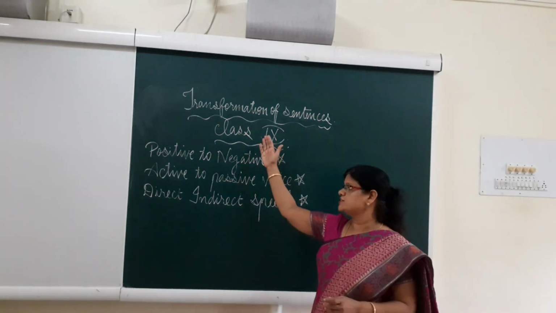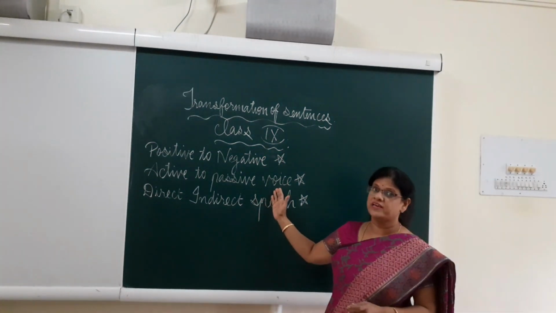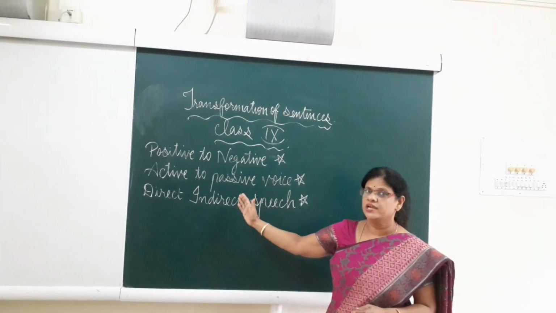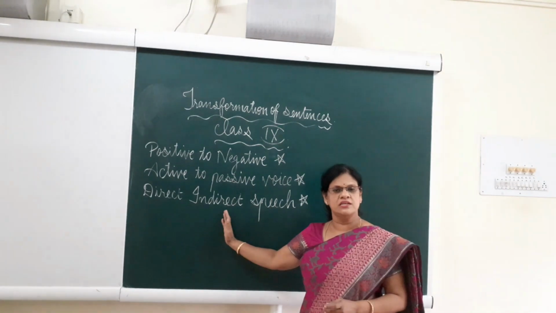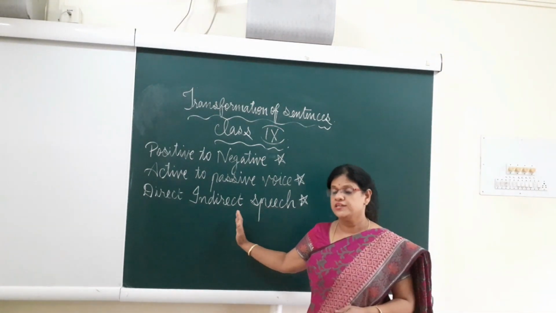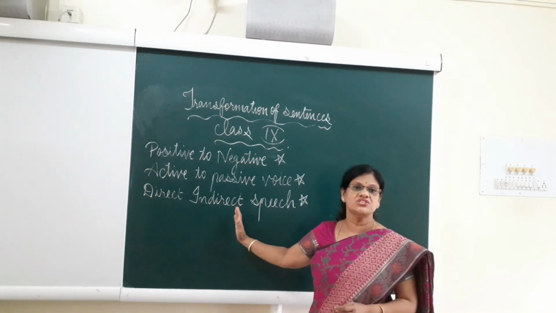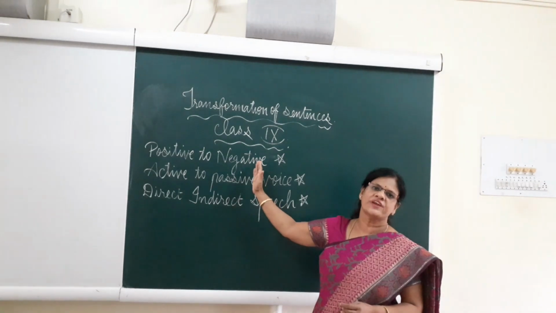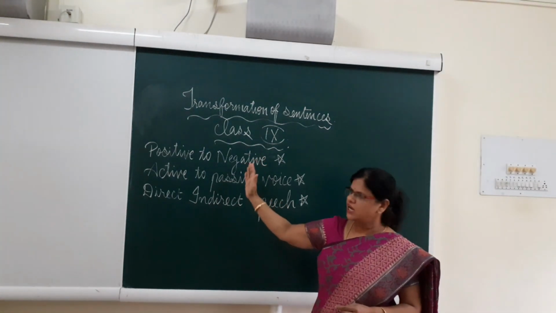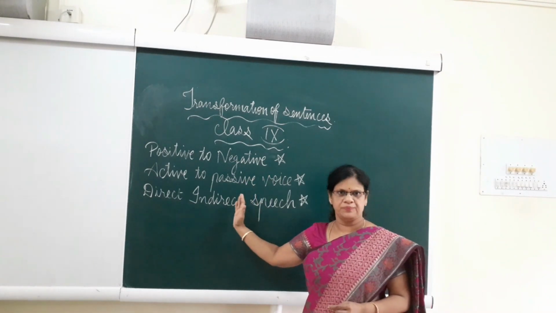When we transform the sentence from one form to another, it is called transformation of sentences. For class 9, it begins with active to passive voice, where we change the voice. Then comes direct indirect speech, also called reported speech, or changing the narration. Next comes positive to negative. These are the transformations we are going to focus on today.